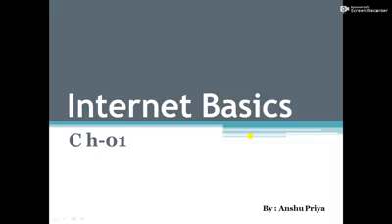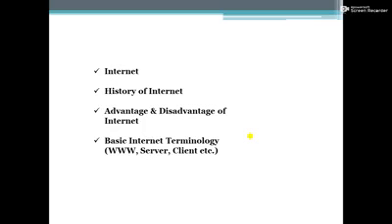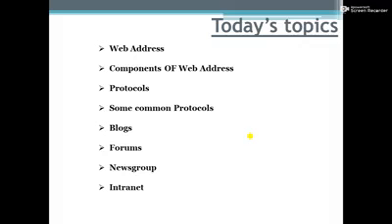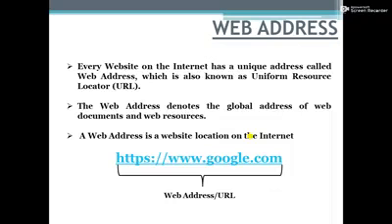I'm back with some new topics of Chapter 1 Internet Basics. In the previous session, we had already discussed the Internet, the history of the Internet, advantages and disadvantages of the Internet, and basic Internet terminology such as World Wide Web, server, client, web server, web browser, web pages, and so on. Today I am going to explain web address, components of web address, protocols, some common protocols, blogs, forums, newsgroups, and intranet. So let's start from web address.